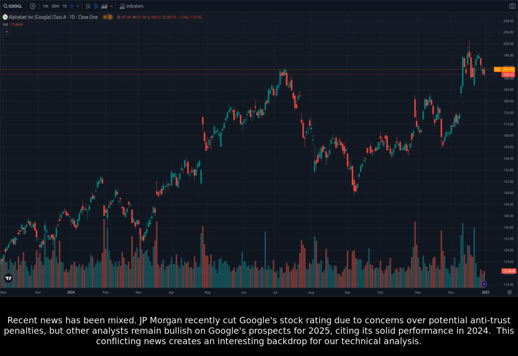JP Morgan recently cut Google's stock rating due to concerns over potential antitrust penalties, but other analysts remain bullish on Google's prospects for 2025, citing its solid performance in 2024. This conflicting news creates an interesting backdrop for our technical analysis.